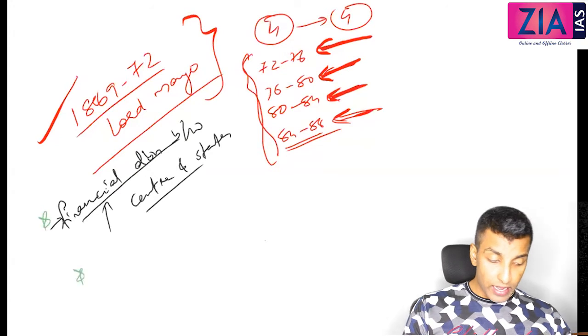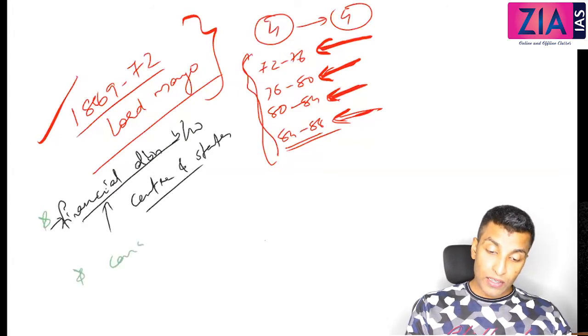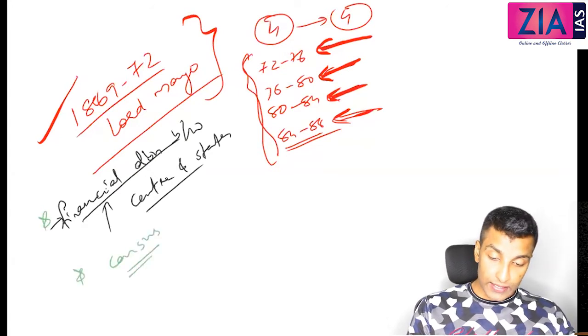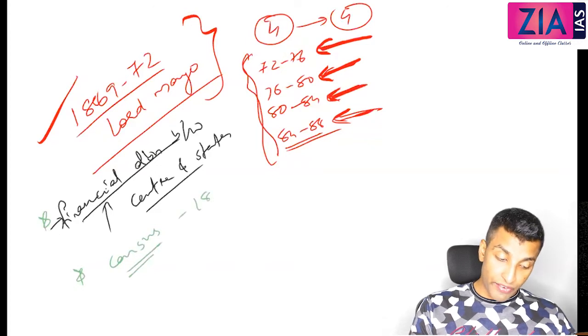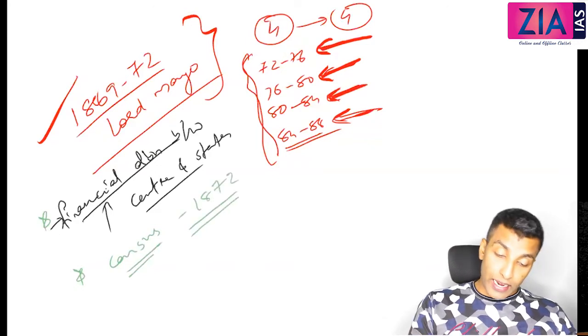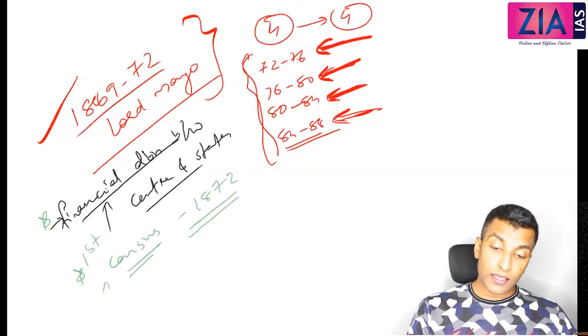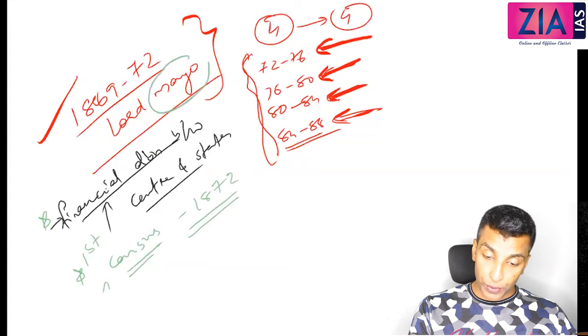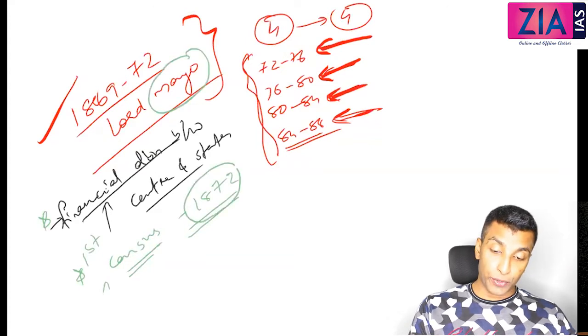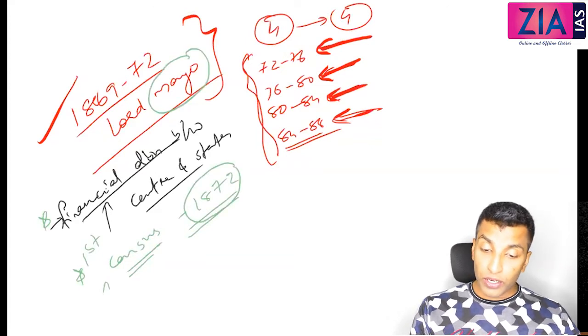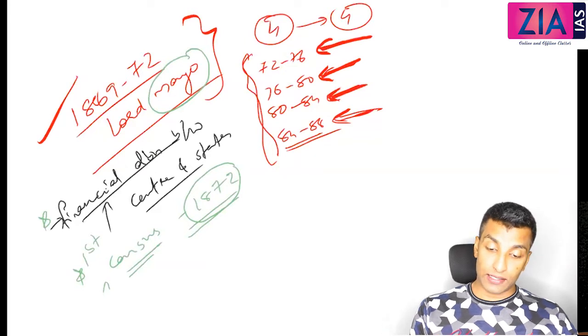The second point is related to the census. So he started the first census in 1872. Okay, so understand this word clearly. I'm talking about the first census. Who started the first census? It is Lord Mayo. When? In 1872. But this was not a regular all India census.